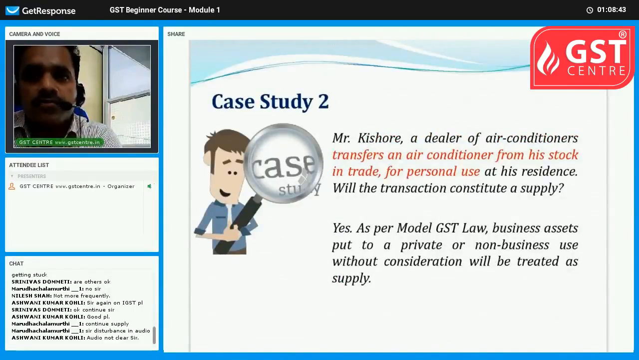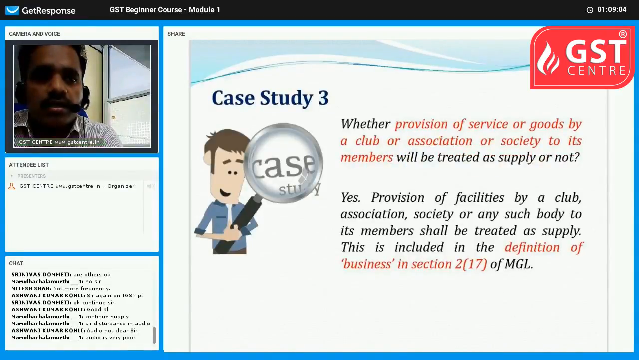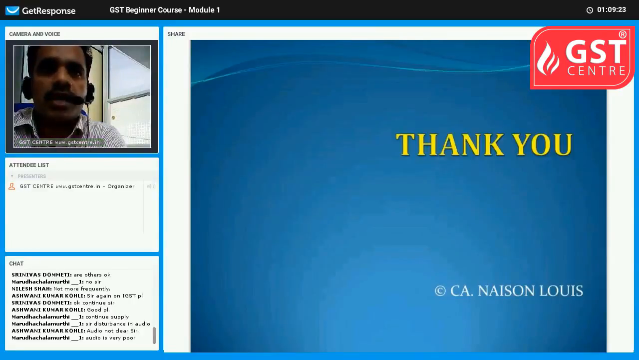And the second case study, Mr. Kishore, a dealer of air conditioners, took away an AC for his personal purpose. In that case, it is subject to GST. It will be treated as a supply. And regarding the third case study, provision of goods by an association or society to its members, it will still be treated as business and GST will be applicable. So this is the end of the 4th PPT.